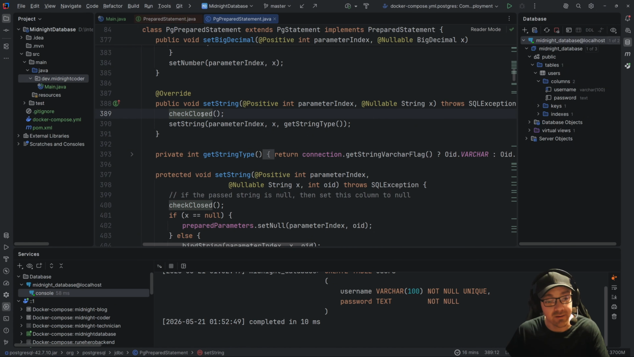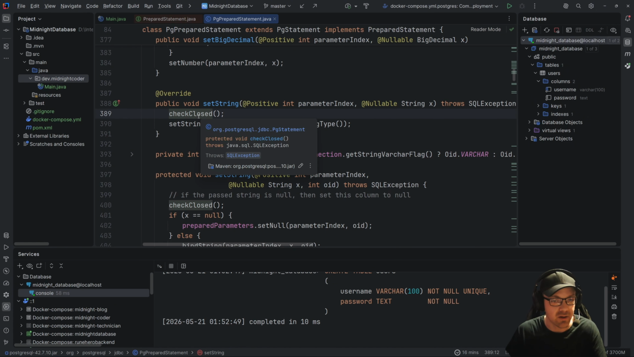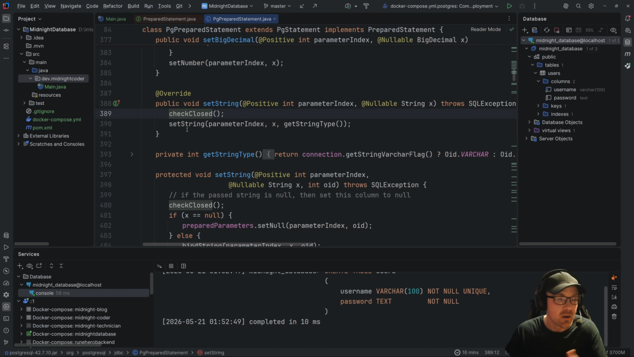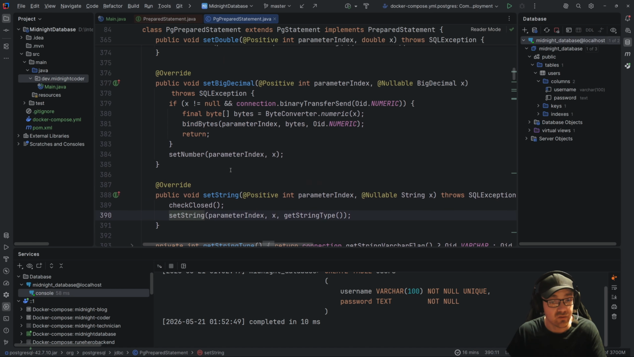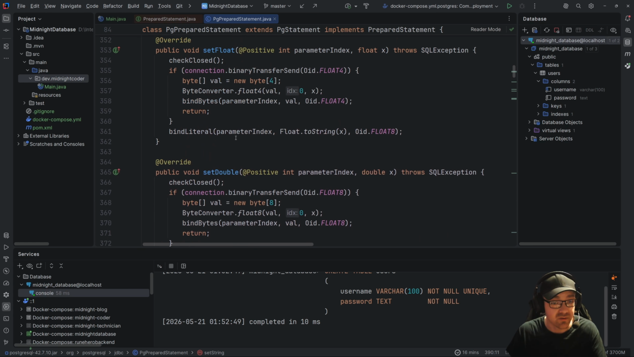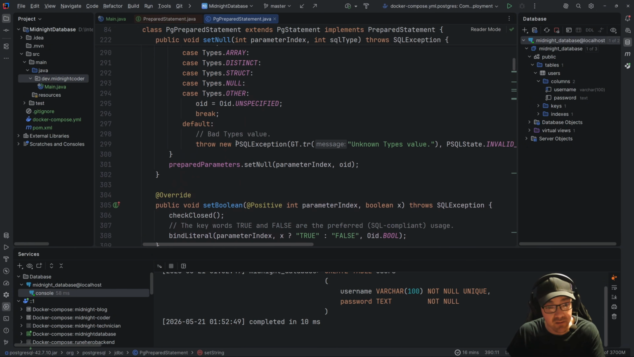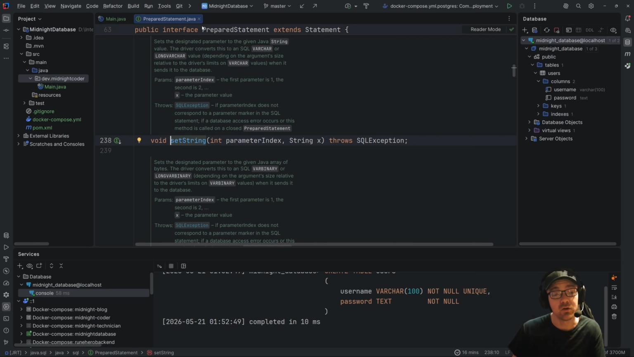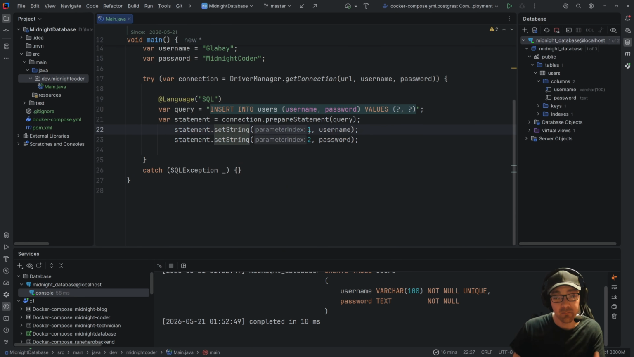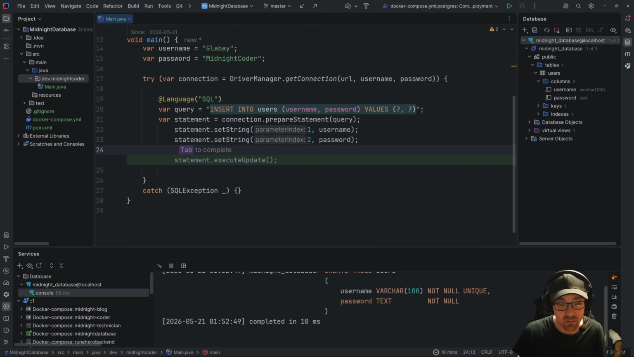So here's where we check to see what it does. First thing it does is check to see if the connection is closed. If it is, it stops everything right there. Otherwise, it sets the string. Now you can see here that there are setting strings, there are setting big decimals, there are setting doubles, there are setting floats, longs, ints, shorts, bytes, everything. You can crawl through here all you want to see all the others. However, you just need to tell it what you're setting, whether it be set string, tell it what index, and tell it what the data is. Hope that makes sense.